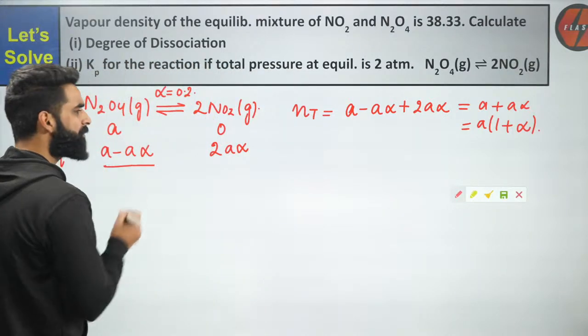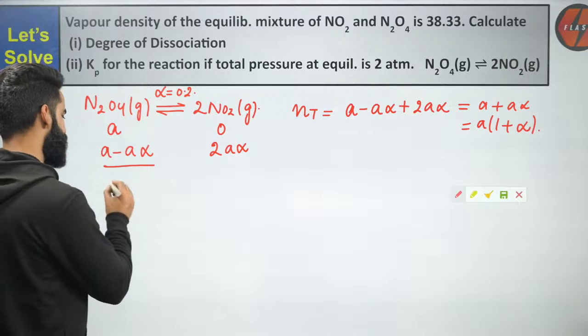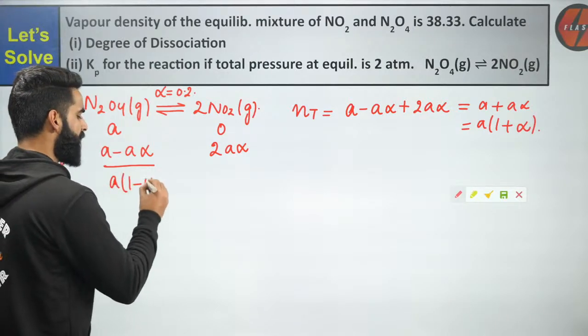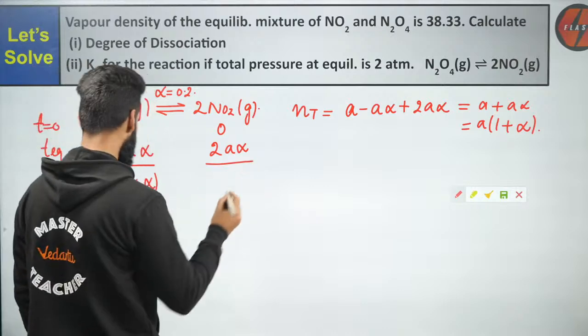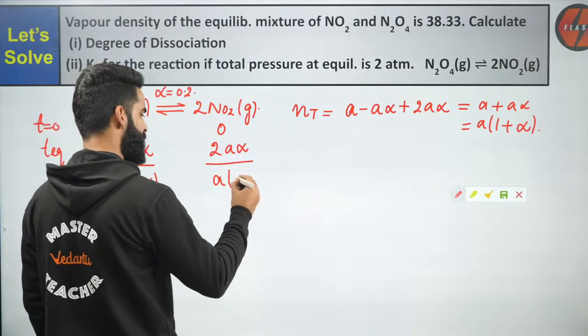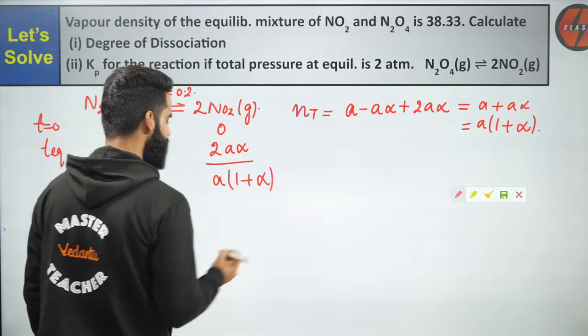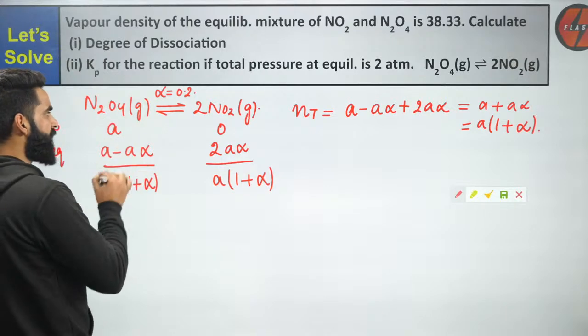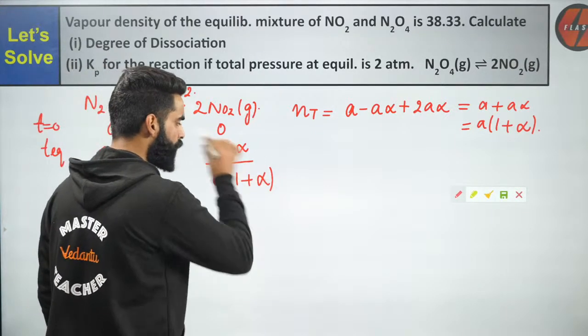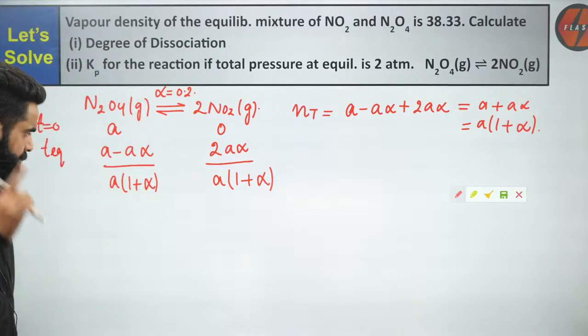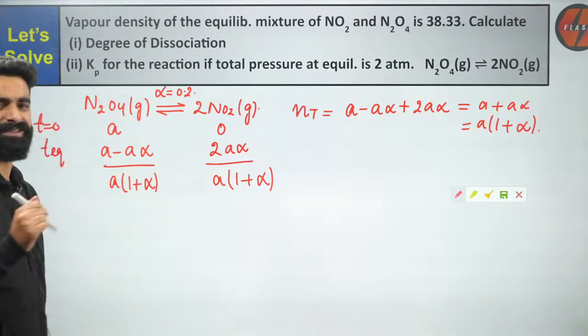If I divide this term by the total moles present at equilibrium, which are going to be A multiplied by 1 plus alpha, and just divide this term also by the total moles, A multiplied by 1 plus alpha. Correct? So can I say this term is giving me the mole fraction of N2O4 at equilibrium? This term is giving me the mole fraction of NO2 at equilibrium.